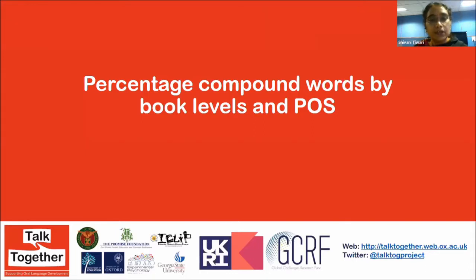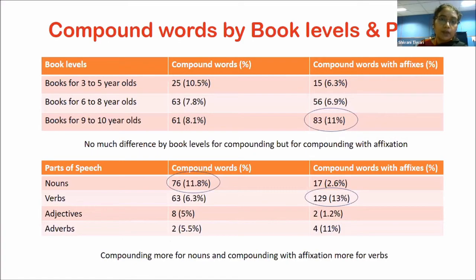Moving on to the percentage of compound words which we found from the children's books as per the book levels and parts of speech. These two tables represent the compound words and the compound words with affixes which we found in the children's books. The top table shows the comparison with book levels.